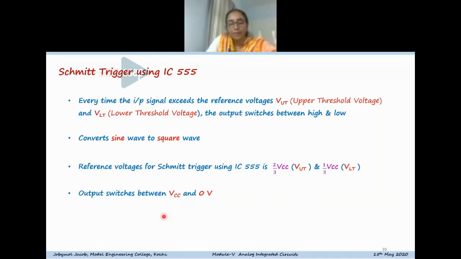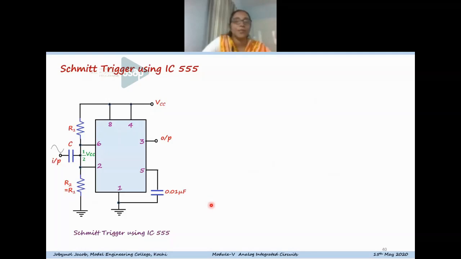Also, in this 555 timer IC, we know that the reference voltages are 2/3 VCC, that stands for the upper threshold voltage, and 1/3 VCC, that is the lower threshold voltage. And the output voltage transitions are between VCC and 0. So this is the circuit of the Schmitt-Trigger. Here, two resistors R1 and R2 are connected as a potential divider arrangement.